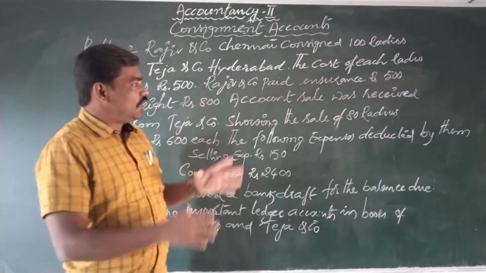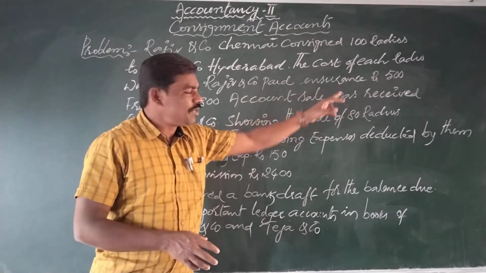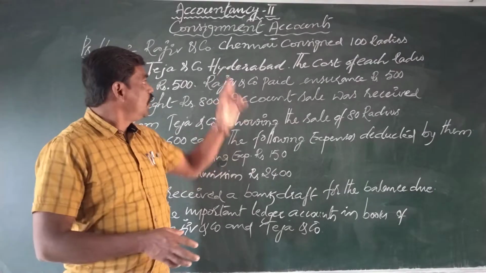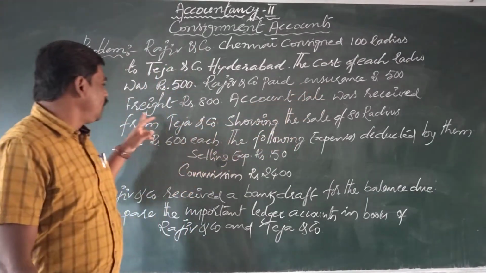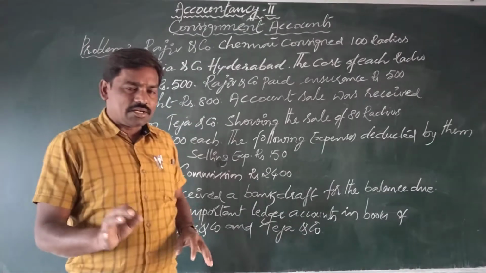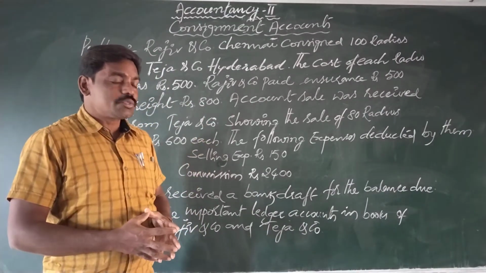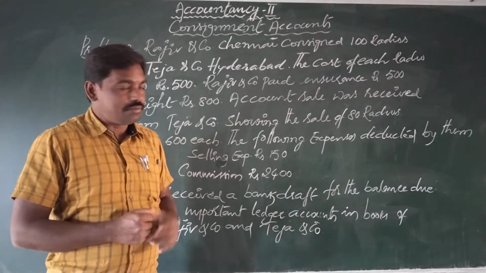Right, come to the next one. Here Raju and Company paid insurance rupees 500 and freight rupees 800. Raju and Company means the consignor's expenses: insurance amount 500 and freight amount rupees 800, total of rupees 1300. Here the consignor spent rupees 1300 on consignment.